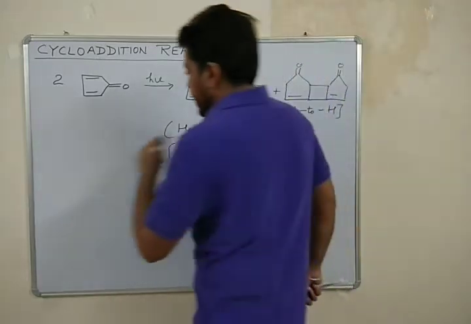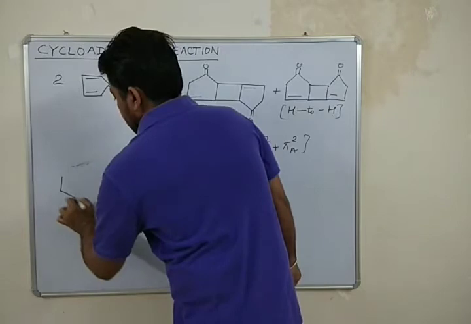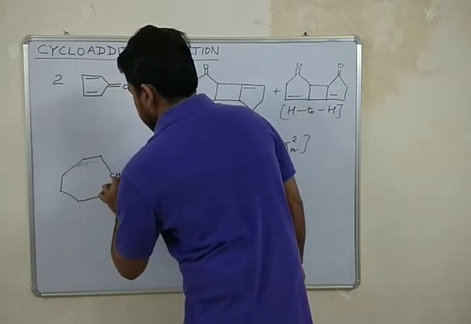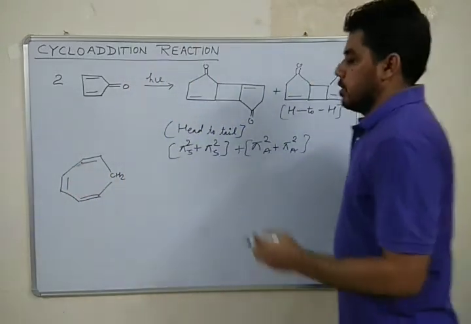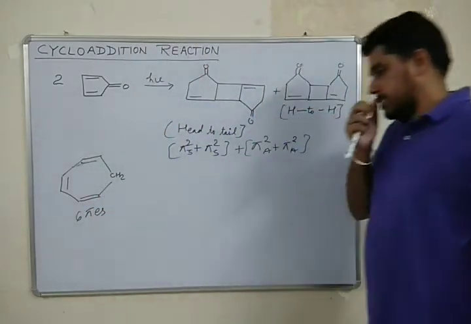Similarly, here I have another system. Okay, this system has 6 pi electrons.